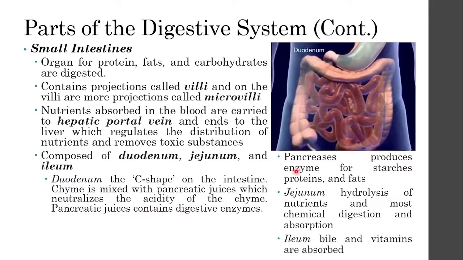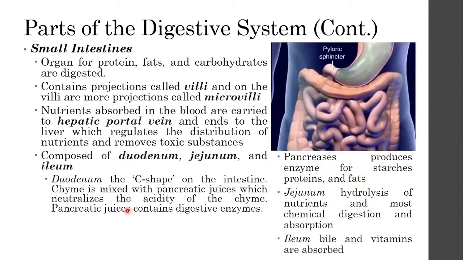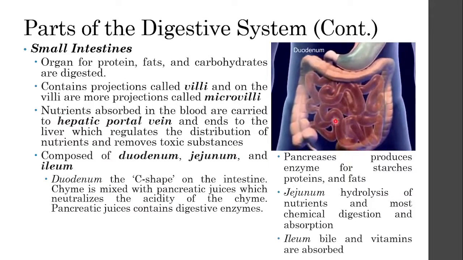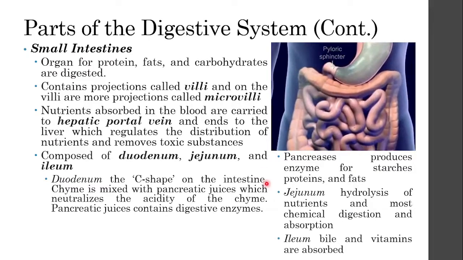Also, the pancreatic juices have digestive enzymes for starches, proteins, and fats. And then all of this digestion and absorption of the nutrients happens here in the small intestines. So from the duodenum, it enters.